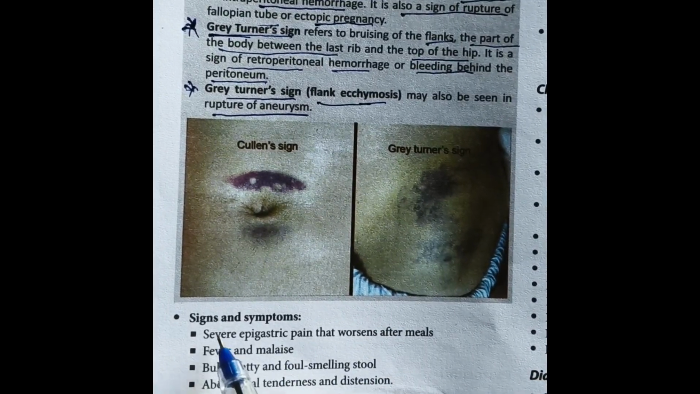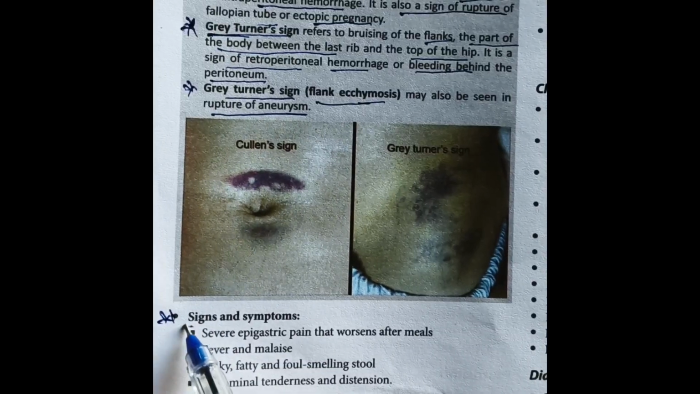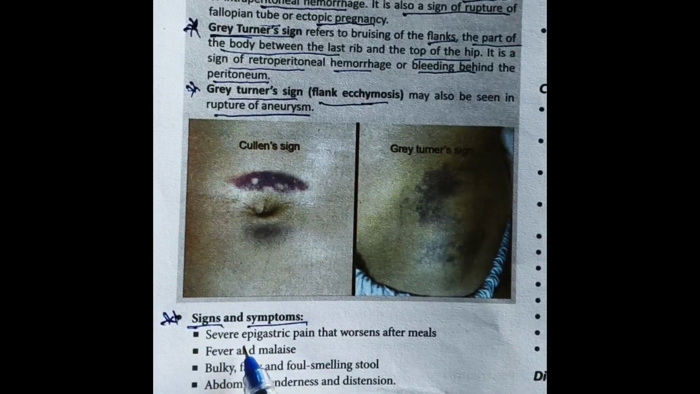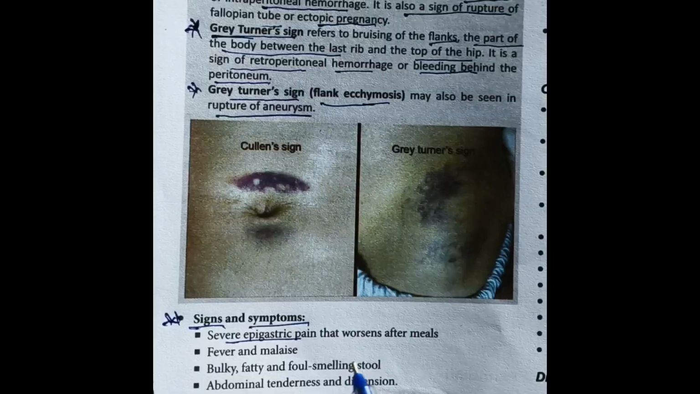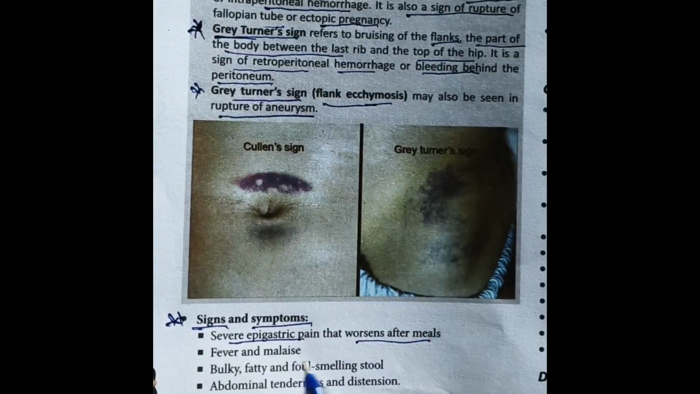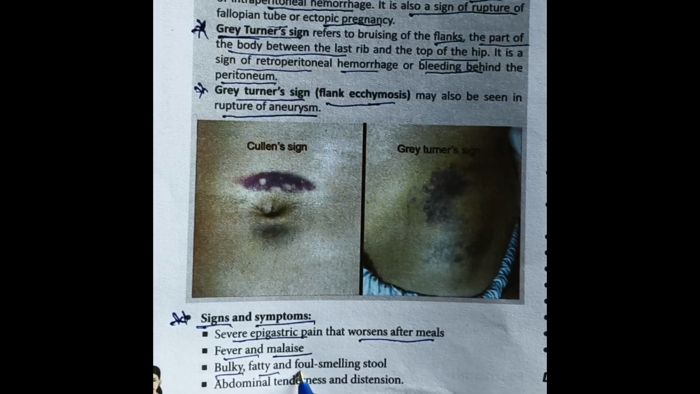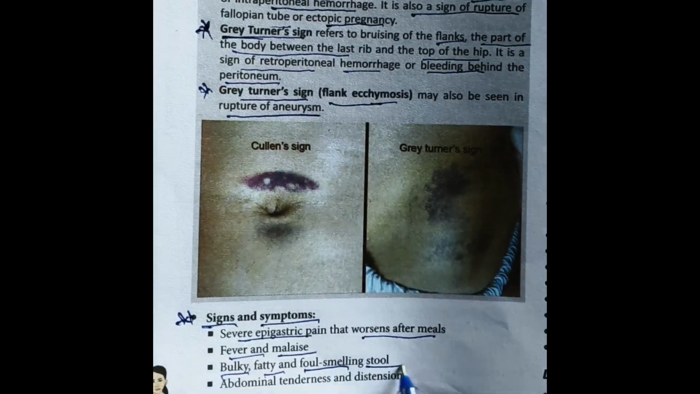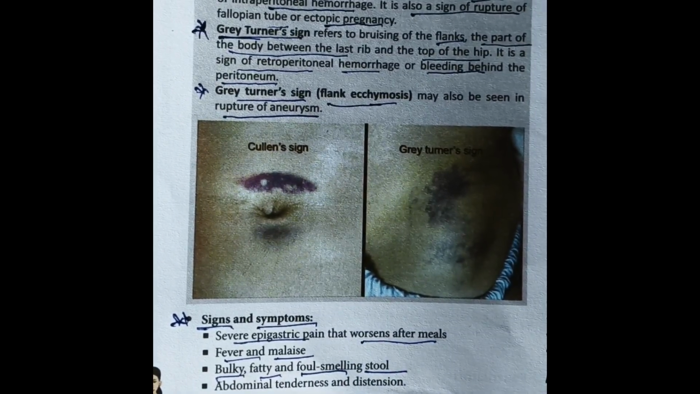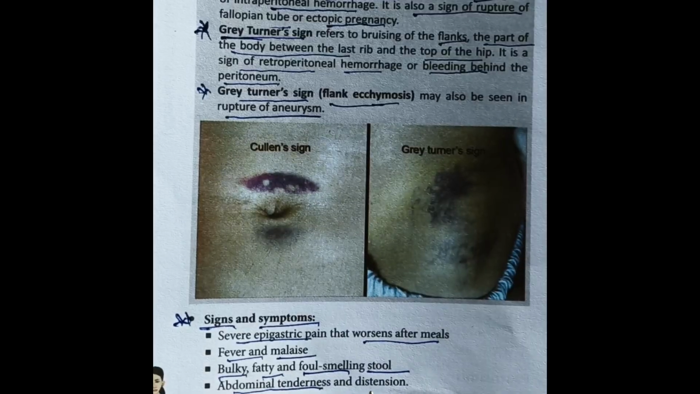Signs and symptoms. Severe epigastric pain that worsens after meals, fever and malaise, bulky, fatty and foul smelling stool, abdominal tenderness and distension.